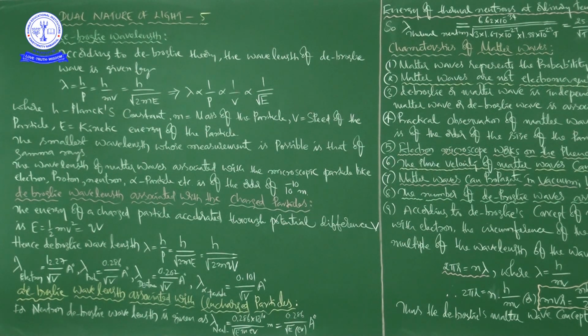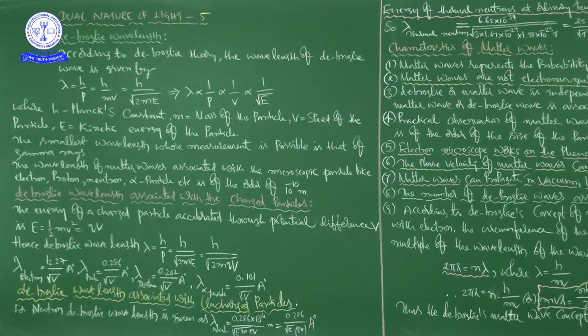Here, the minimum energy of incident radiation required to eject the electrons from a metallic surface is defined as the work function of that surface, and the minimum frequency of incident radiation required to eject the electrons from a metallic surface is defined as threshold frequency.